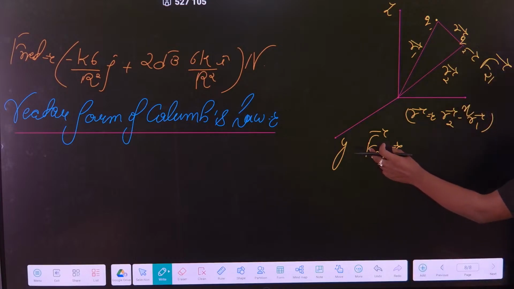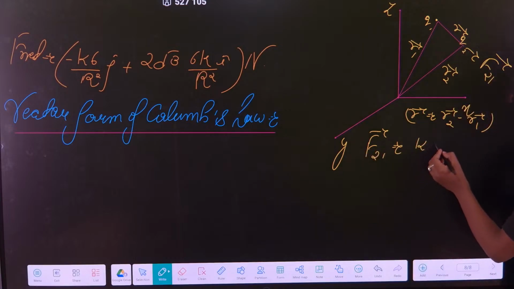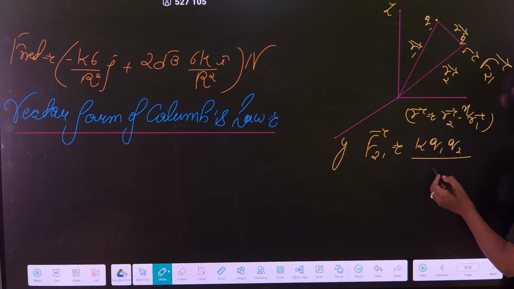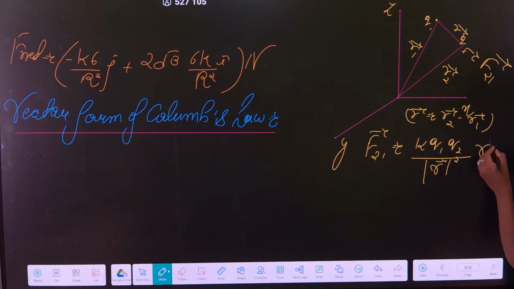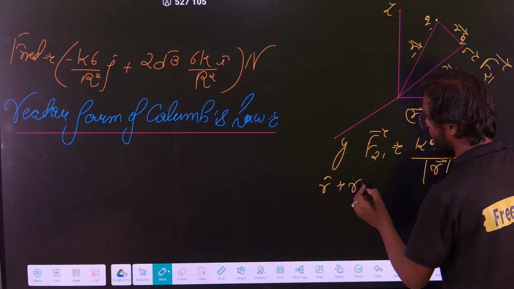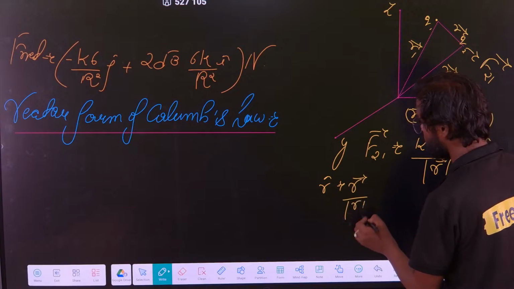So F21 will be how much? First is magnitude, k q1 q2 by magnitude of r vector square into r cap. That is our direction. Now what is r cap? r cap will be r vector by magnitude of r.